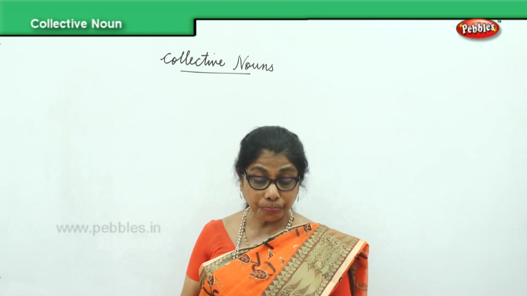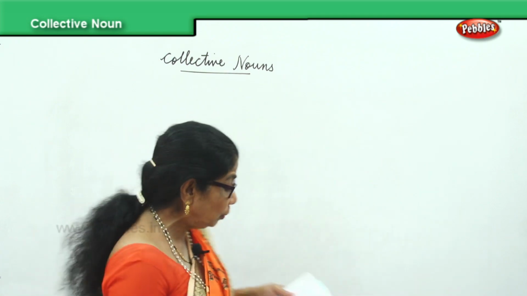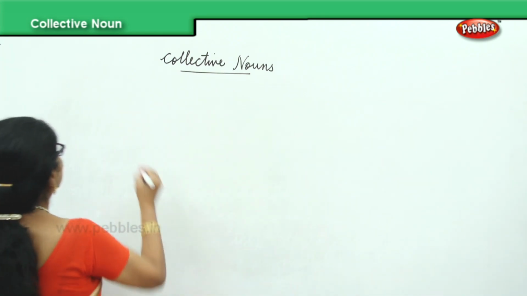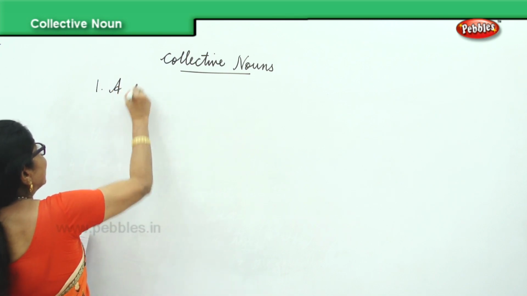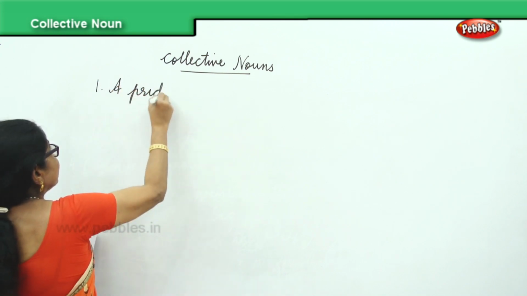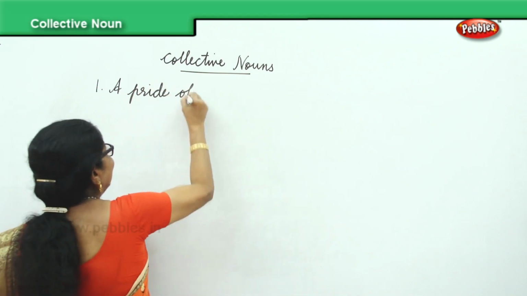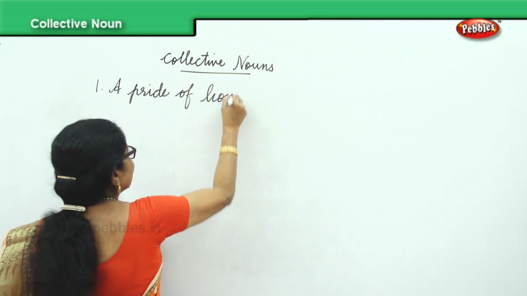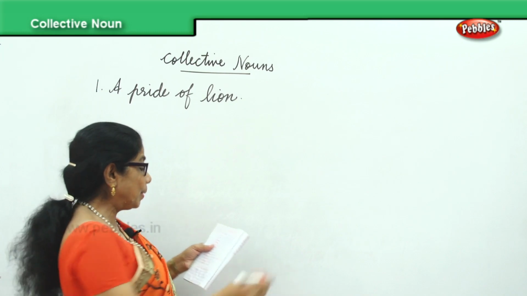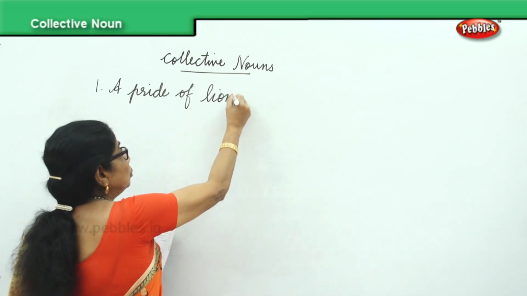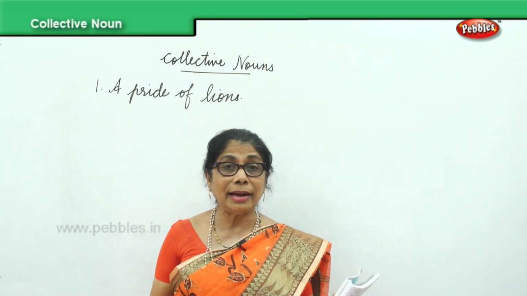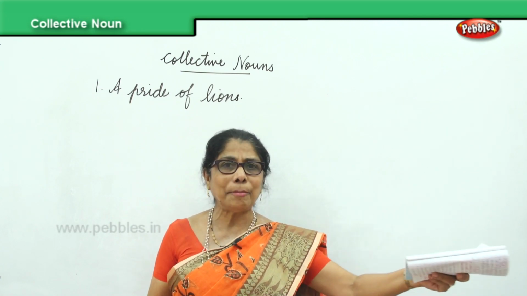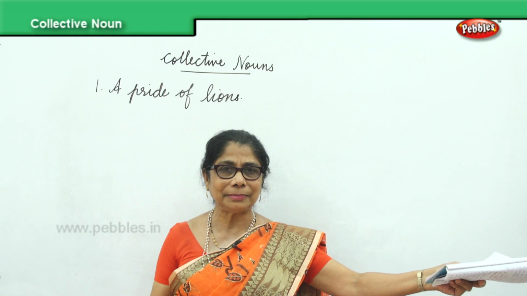Now, when I say a pride of lions, suppose you went to the zoo or to the forest and the guide said, look at the pride of lions.